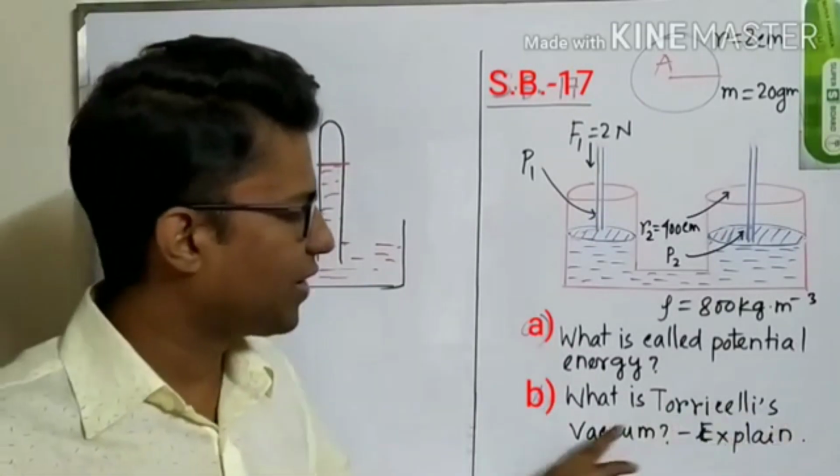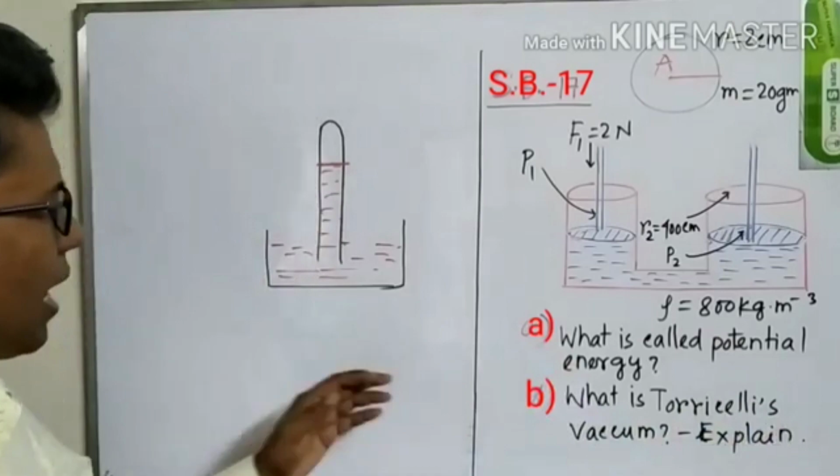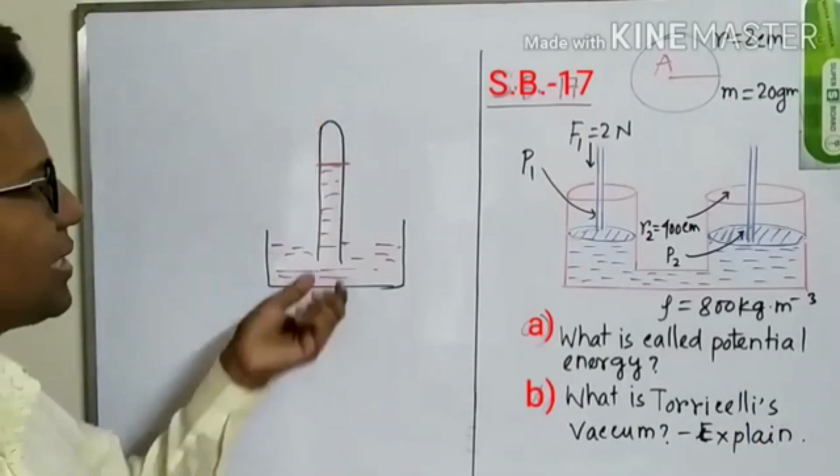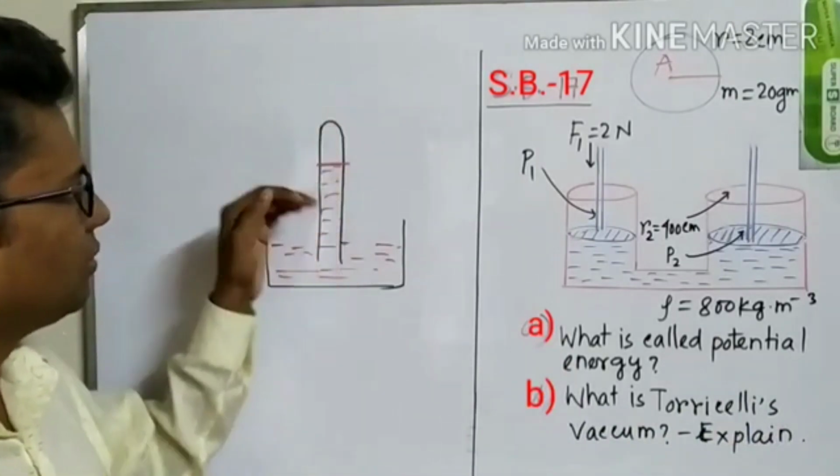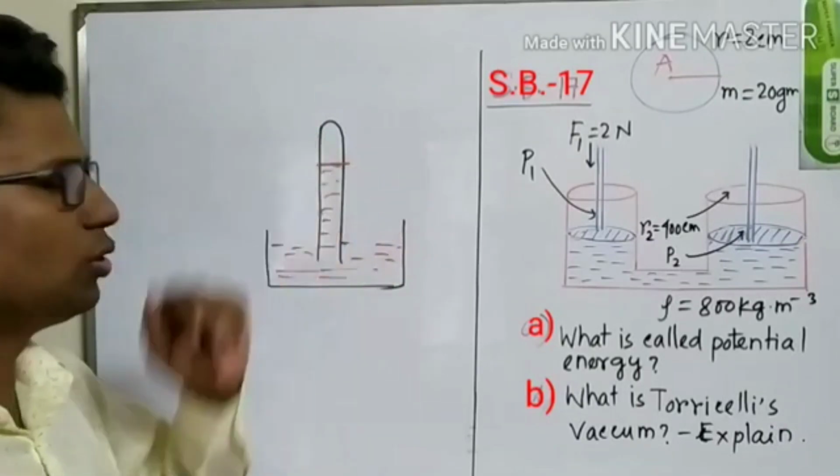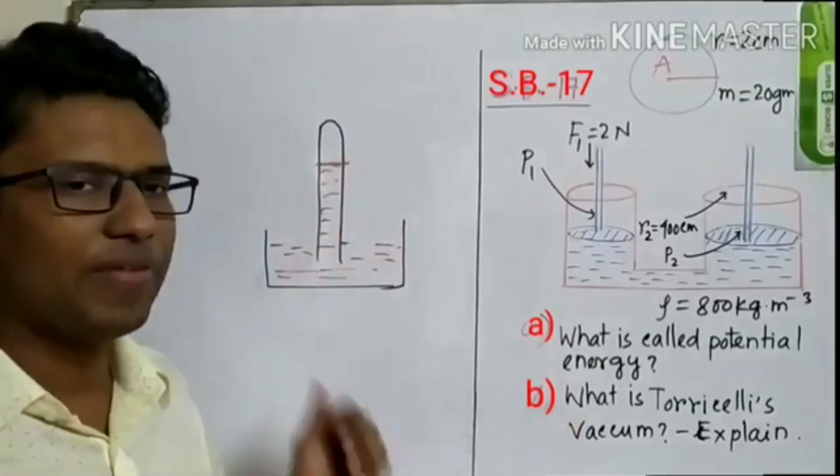So, what is Torricelli's vacuum? To answer this question, we can write: the blank space just above the mercury level in the tube is called the Torricelli's vacuum.